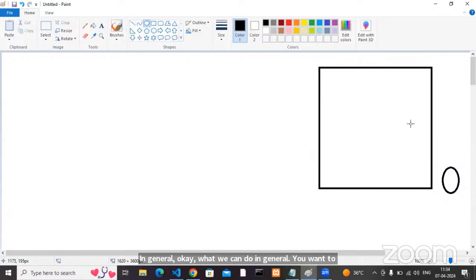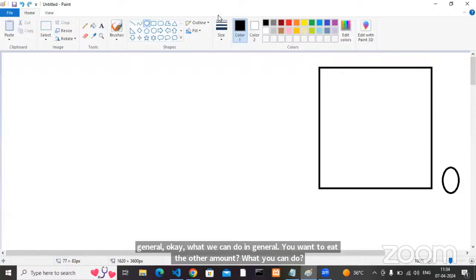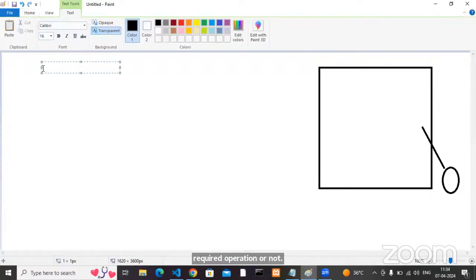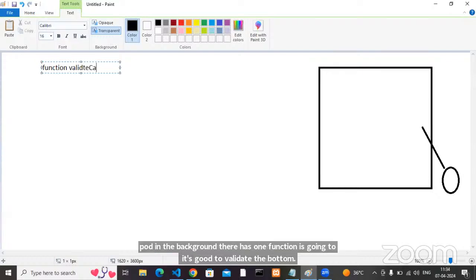What can you do? First you insert the card. My code is going to validate it, and then you enter the pin, and then you perform the required operation. Whenever you insert the card, in the background one function is going to execute: validate card. Yes or no?